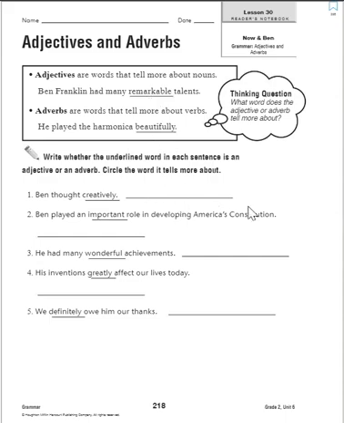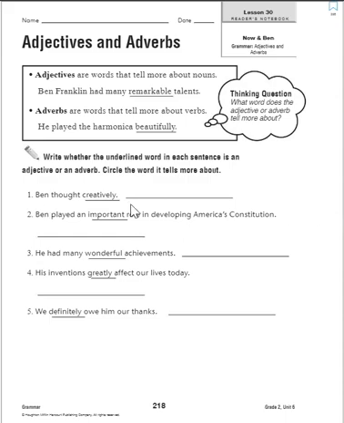So let's go down here, and it wants us to write down whether the underlined word is an adjective or adverb. So remember, an adjective describes a noun. And nouns are what? Person, place, thing, animal, or idea. And our adverbs are words that tell more about verbs, that describe verbs. And what are verbs? Verbs are action words. So number one sentence says, Ben thought creatively.